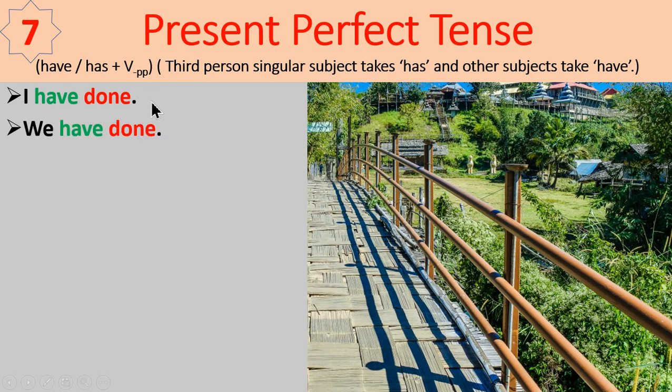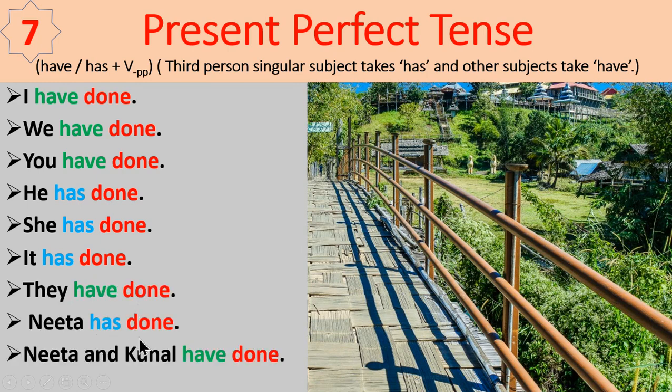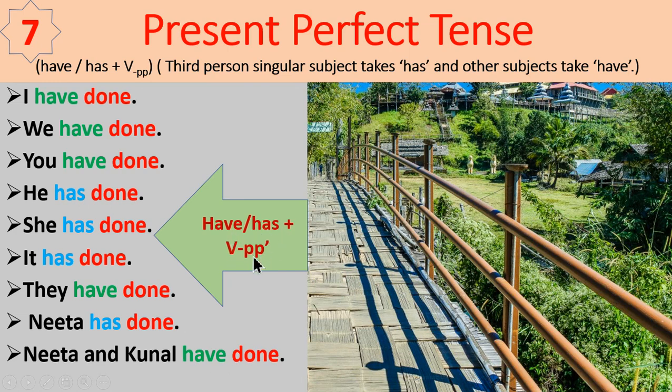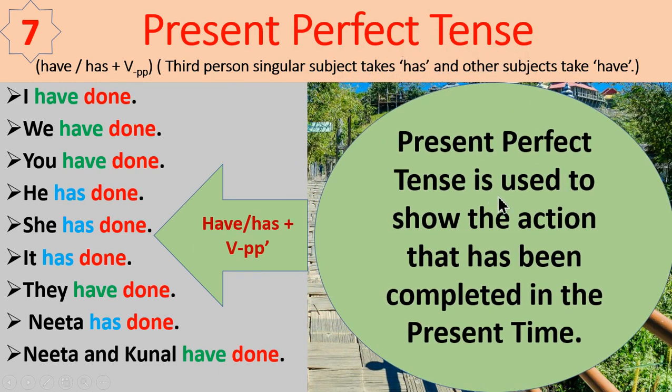I have done, we have done, you have done, he has done, she has done, it has done, they have done, Nita has done, Nita and Kunal have done. So have or has plus VPP is used. Present perfect tense is used to show the action that has been completed in the present time.